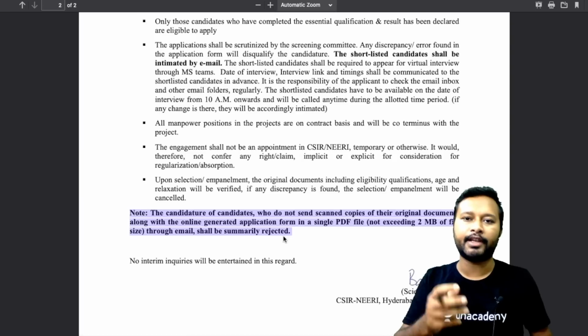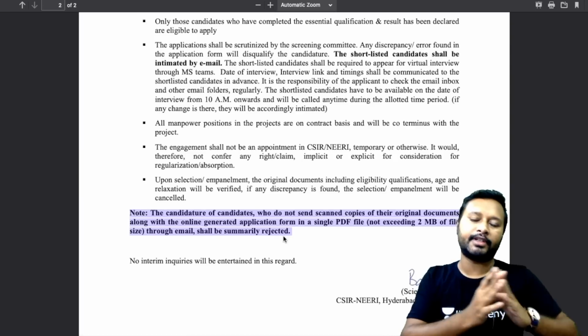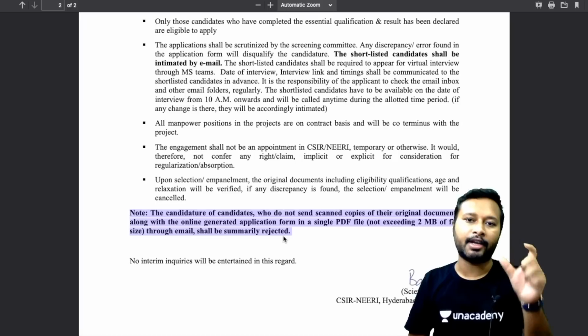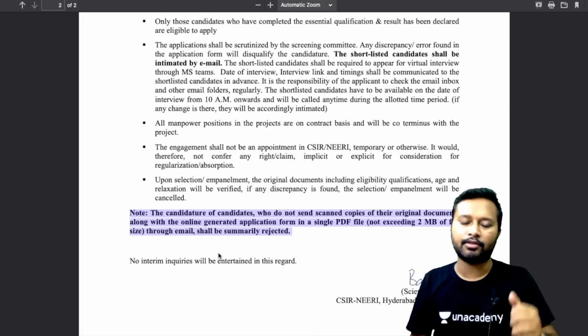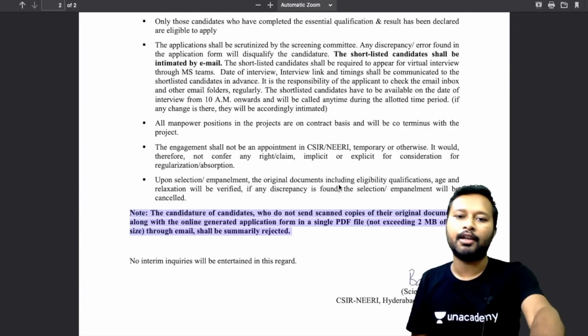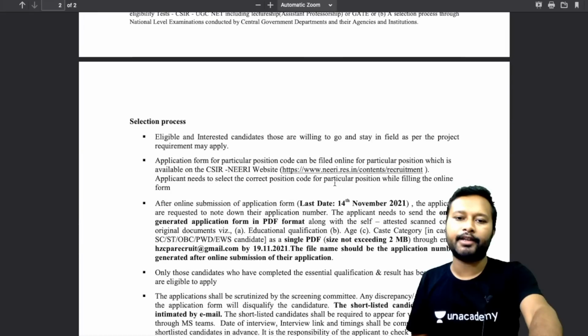Means if you do not send the documents through email to that designated email address which I have just told you after filling the form, then your application form will be rejected. No interim inquiries will be entertained in this regard. Okay, let's get back and see how to fill the form.